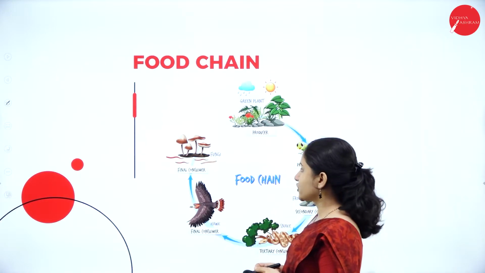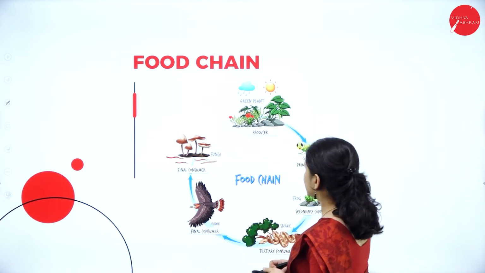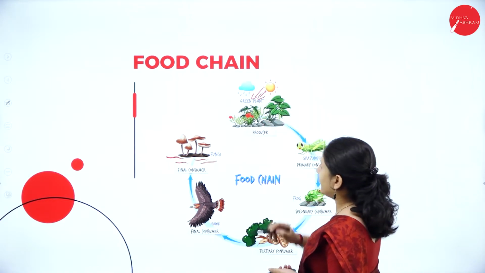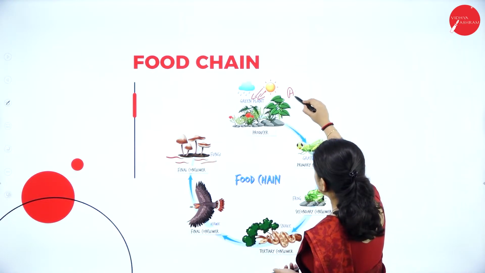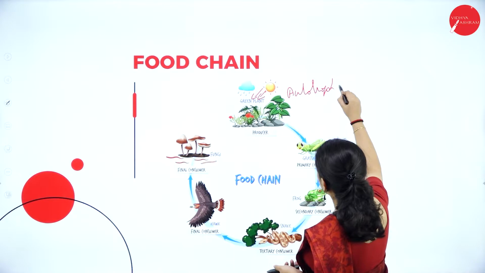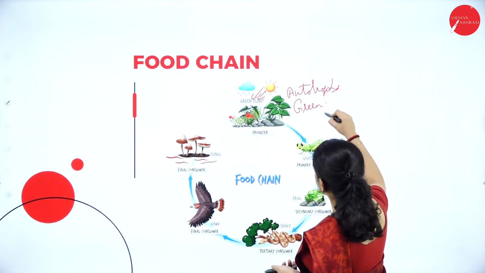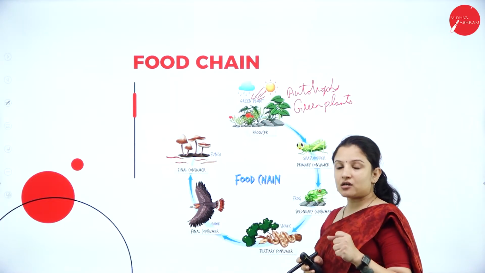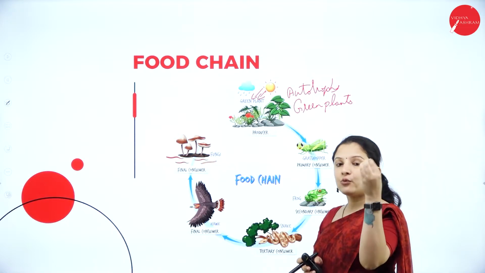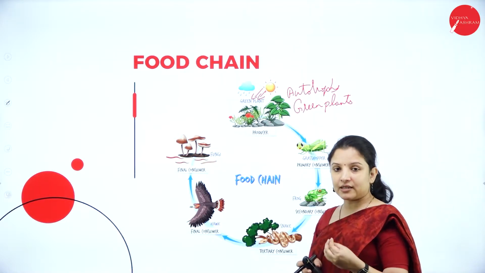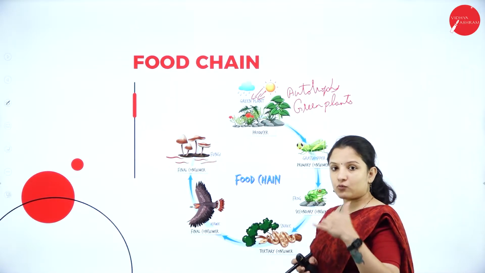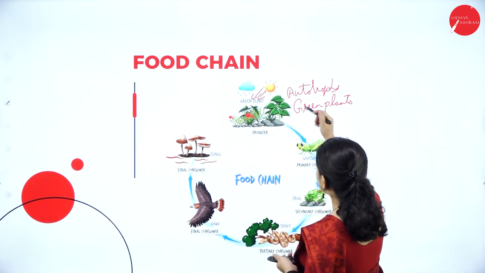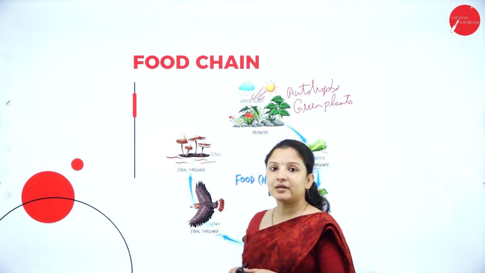Talking about the food chain, here we have the producers. The producers receive energy from the sunlight. The producers are nothing but the autotrophs, which are the green plants. How do they make use of the energy? They derive energy by a process called photosynthesis, wherein they absorb the energy from the sunlight, make use of carbon dioxide and water and convert it into glucose. So energy in plants will be stored in the form of glucose. That energy will enter into the primary consumer here.